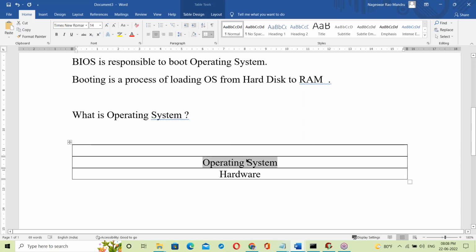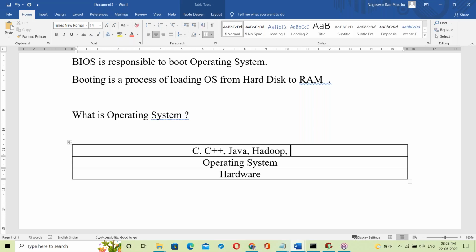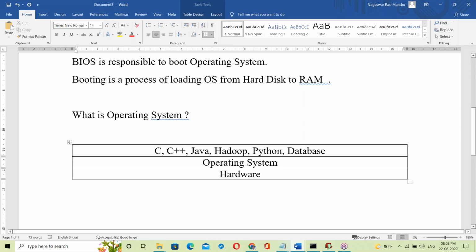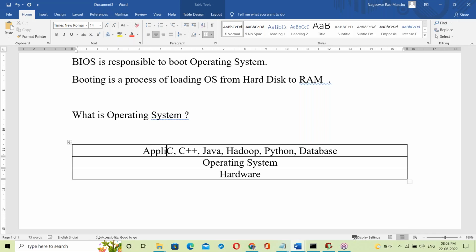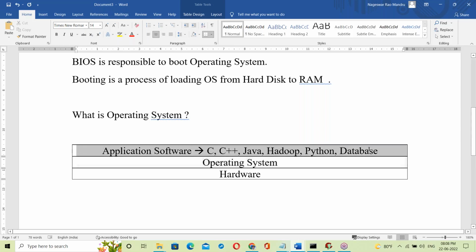On top of the OS, all are running. Suppose a C program runs on top of the OS only. C++ also on top of the OS. Java programs run on top of the OS. Hadoop also on top of the OS. Python scripting also on top of the OS. Databases also on top of the OS. So all these are running on top of the OS. These are application softwares. All the application softwares run on top of the OS.